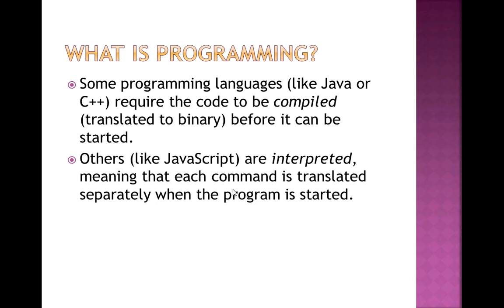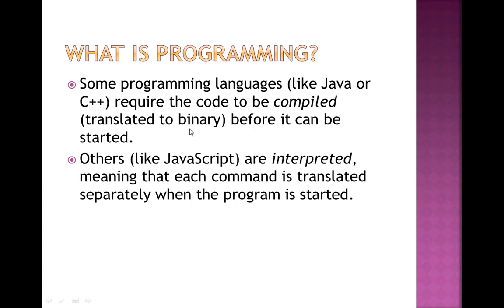Next point says some programming languages. There are so many programming languages, but some programming language names are C, C++, Java, Python, Pascal, that require the code to be compiled. Compilation, given in the brackets, means translated to binary.